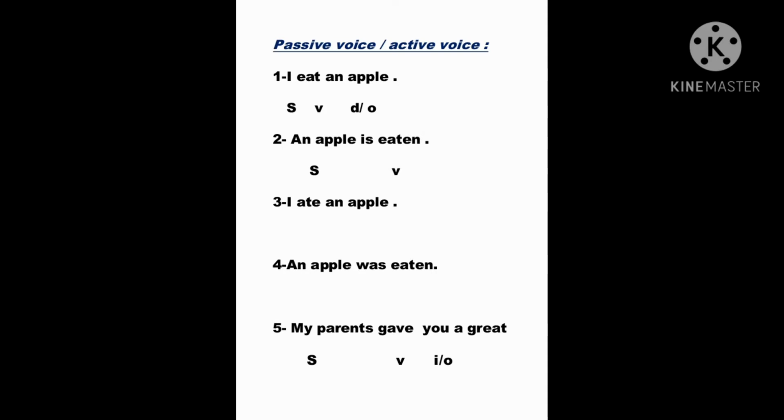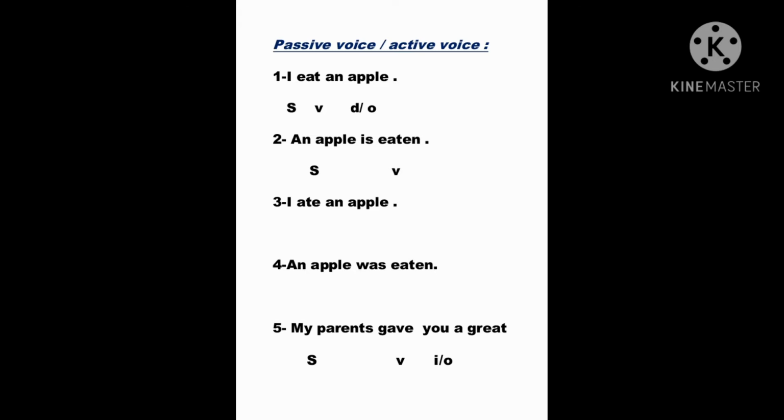For the first example and the third example, we have subject, verb, plus direct object, an apple. They are active forms or active sentences. Here, the subject is doing the action. The subject is the doer of the action. That's why they are called active voices.